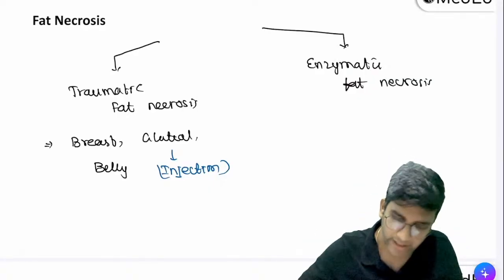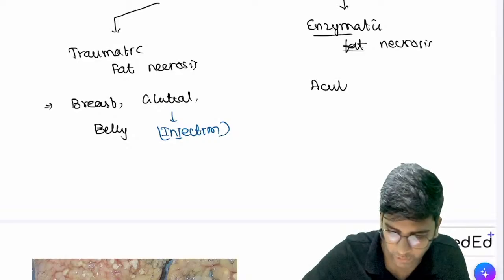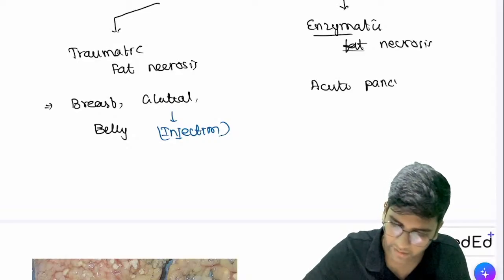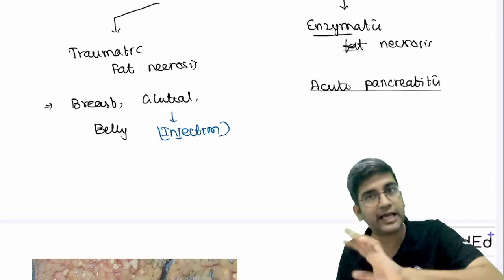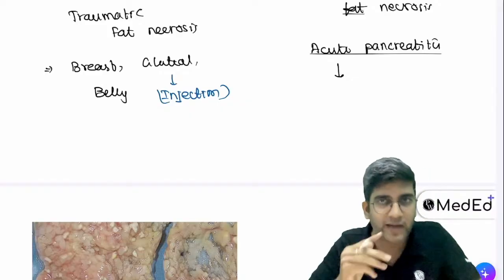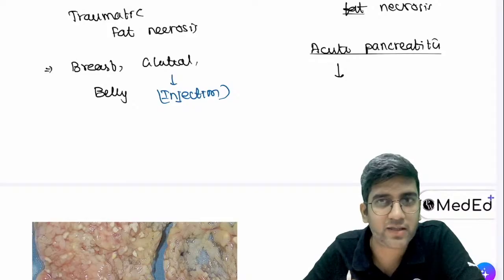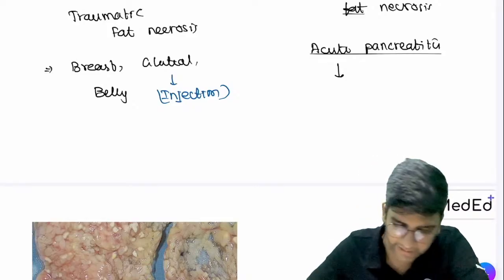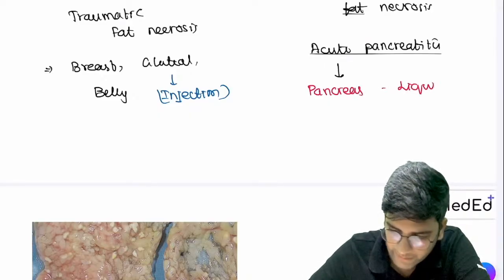Fine. Let's go to enzymatic fat necrosis. Enzymatic fat necrosis happens in acute pancreatitis. This is the etiology for enzymatic fat necrosis. Let me complete and then ask the questions on enzymatic fat necrosis. We already learned about acute pancreatitis recently. What's the type of necrosis in acute pancreatitis? Anyone? Coagulative, liquefactive, fibrinoid, fat. It's liquefactive, right? So here in the substance of pancreas, I'll have liquefactive necrosis.